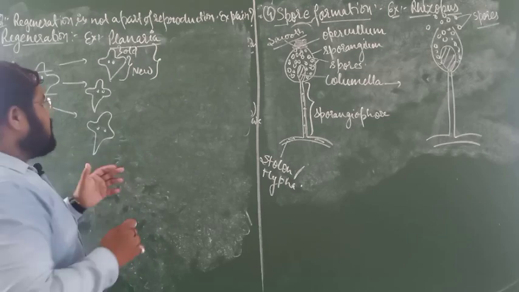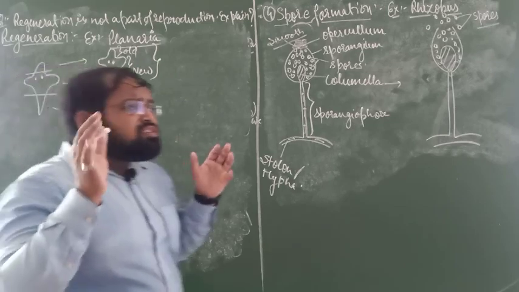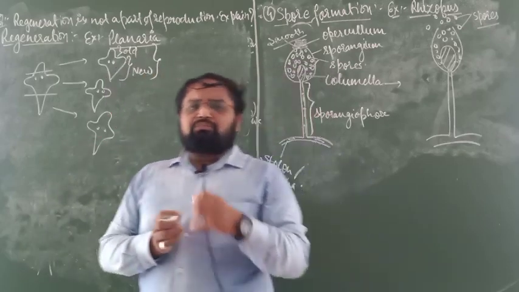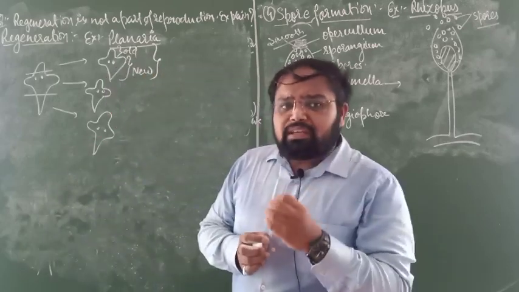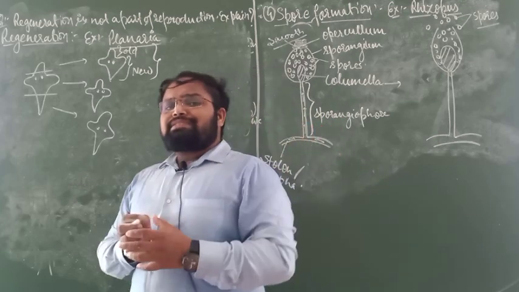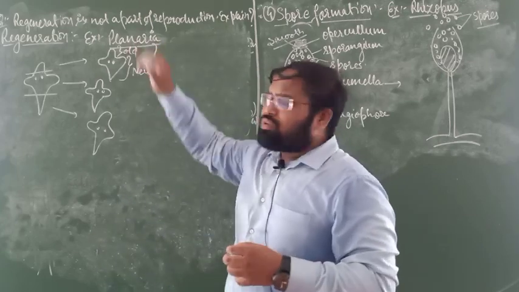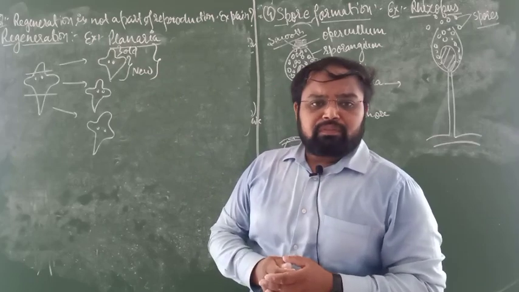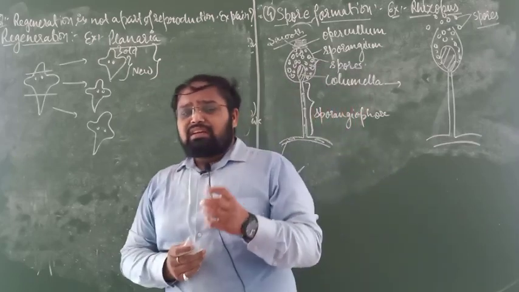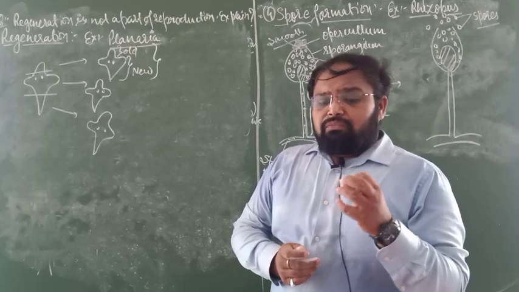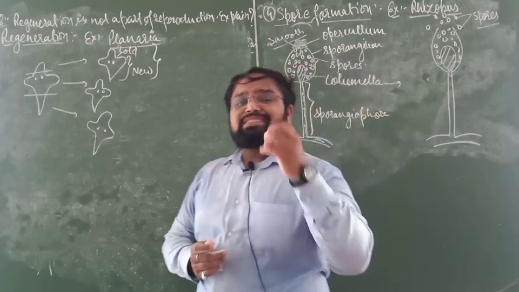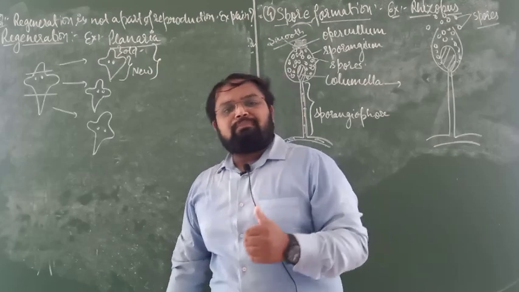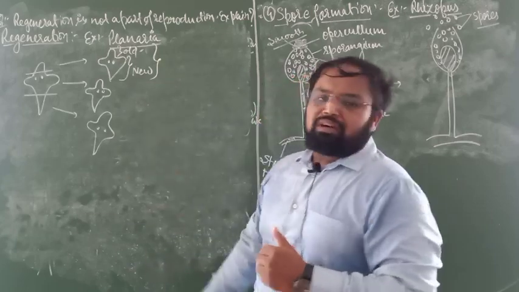So a question will arise in your mind. Just think about it: which cells present inside the old one have the capability to produce the new individual? Which cell in the old one is able to produce a new plant body?